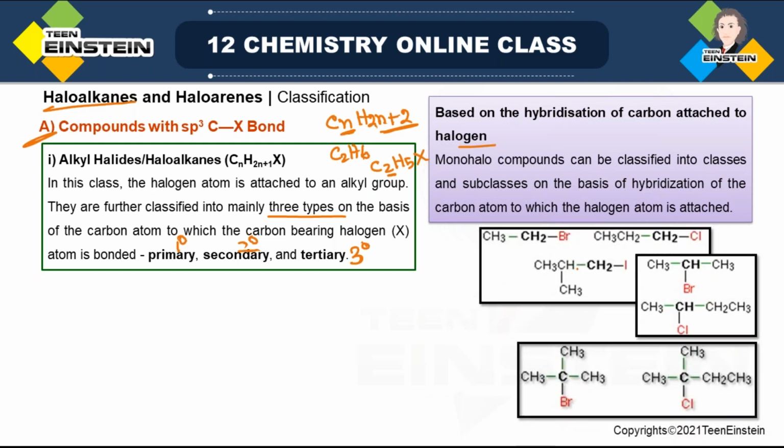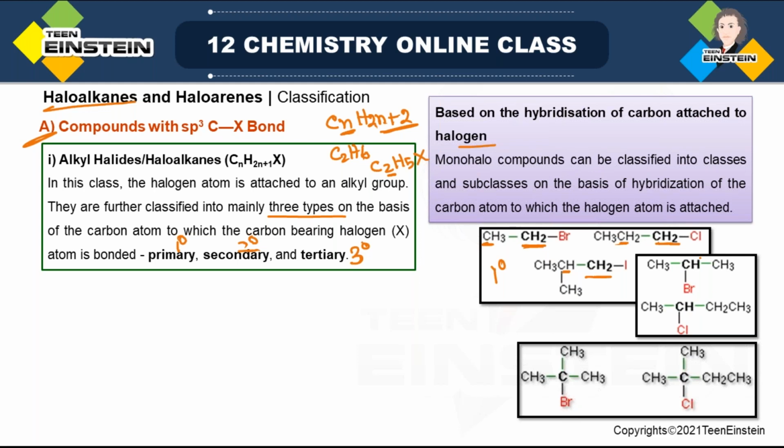So in the first box, in the examples that you are seeing here, the carbon with which the halogen is attached is in bold form. You have to focus on this bold carbon. Just look at this tree structure. What is the common point you are seeing? This carbon is attached to only one carbon, one carbon, one carbon, and it is containing 2 H. That means if the carbon with which the halogen is attached is attached to only one carbon, it will be 1 degree or primary.